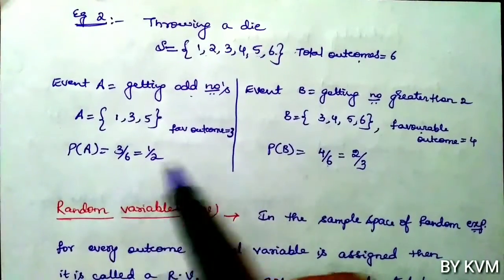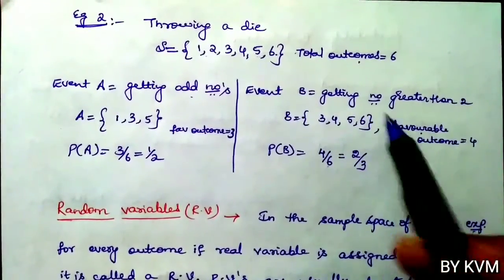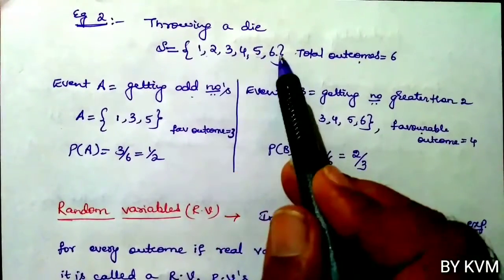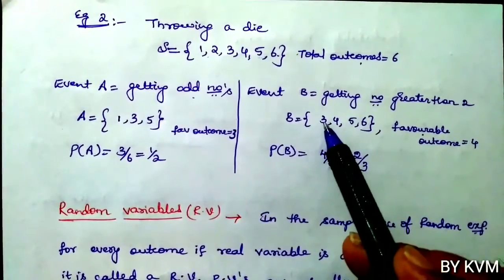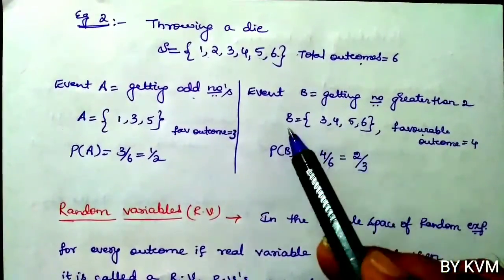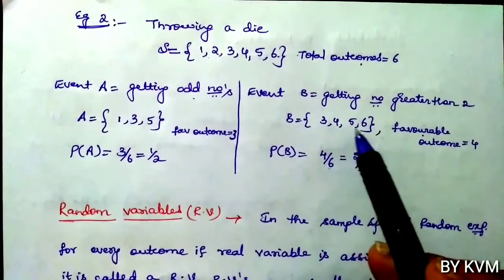3 by 6 is 1 by 2. So now let us take event B. Event B is getting a number greater than 2. So now out of these 6 outcomes, which are the numbers greater than 2? They are 3, 4, 5, 6. So the set B, event B, is 3, 4, 5, 6.